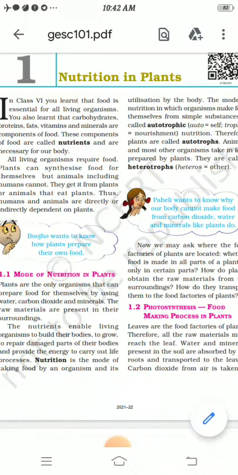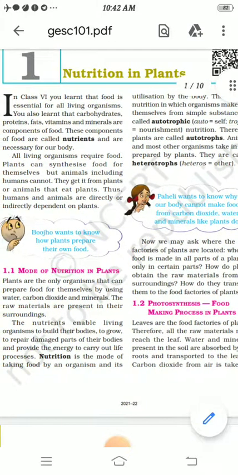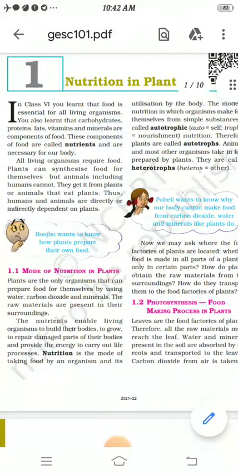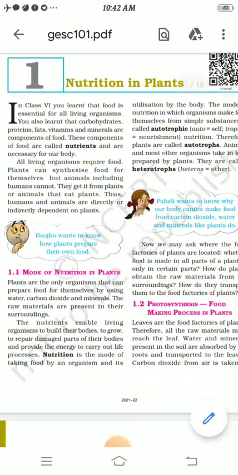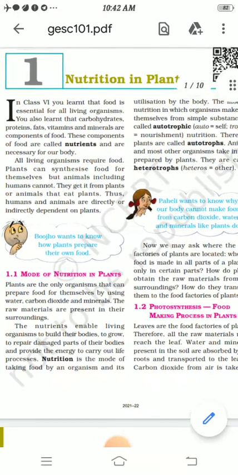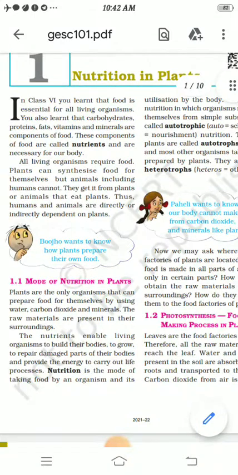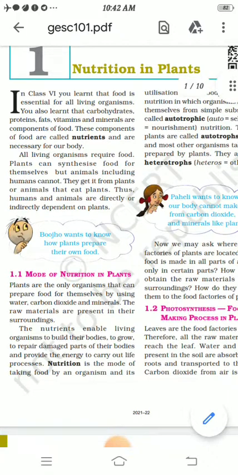So you also learn that carbohydrates, proteins, fats, vitamins, minerals are components of food. These components of food are called nutrients and are necessary for our body. What is that? Carbohydrates, proteins, fats, vitamins, minerals are components of food, because these are very important, and these components of food are called nutrients and necessary for our body.